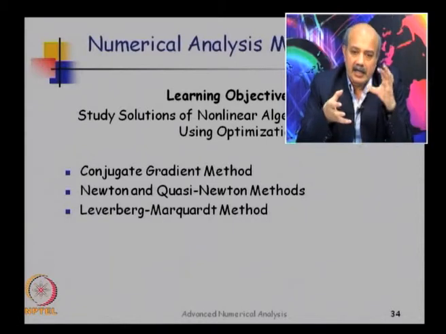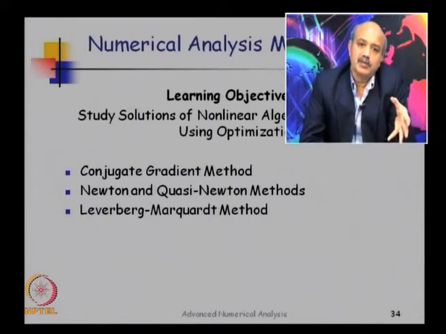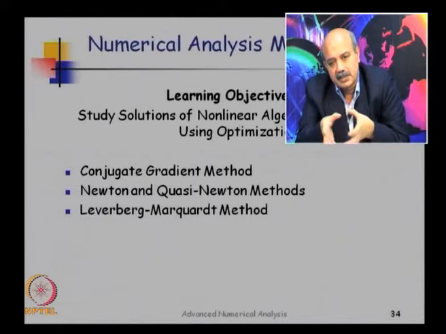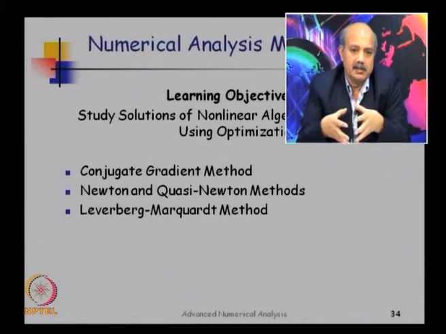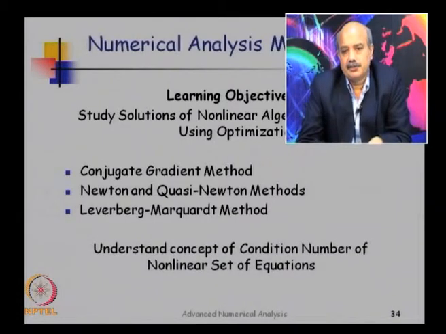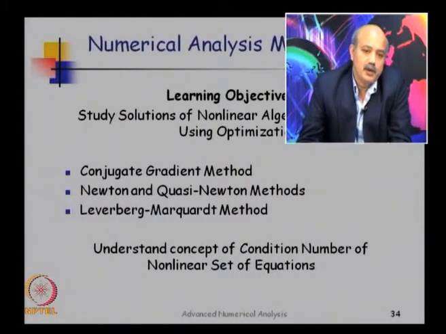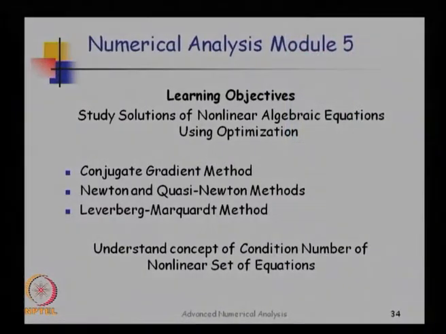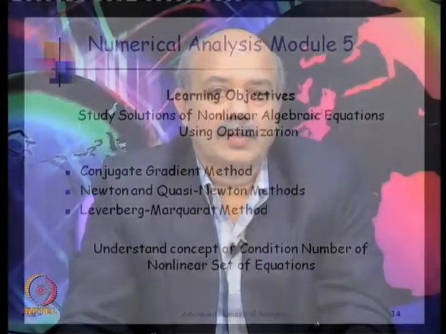So you use gradient when it is helpful to use gradient, you use Hessian when it is helpful to use Hessian. So it is a merger of the two methods, and we will just understand this. Towards the end we will just briefly understand the concept of condition number of set of nonlinear equations. You cannot have one condition number, you can define a local concept of condition number here, which is conceptually similar, qualitatively similar to what we have done for linear algebraic equations.